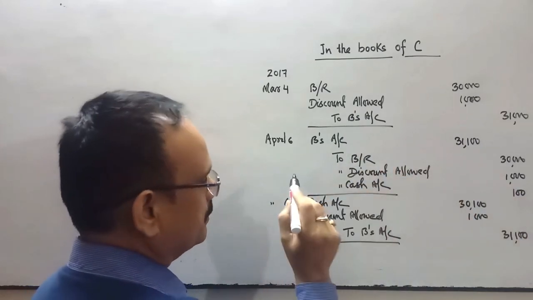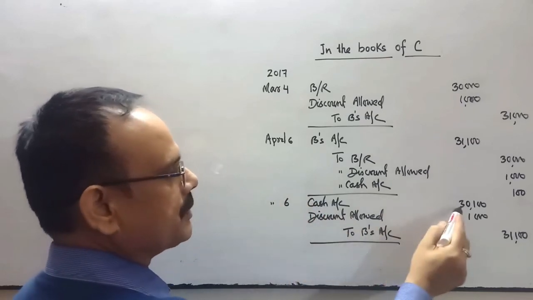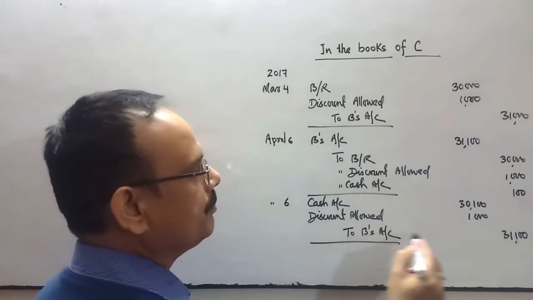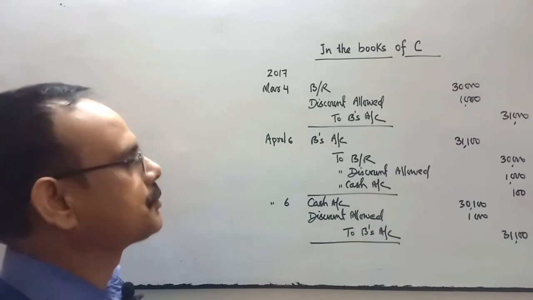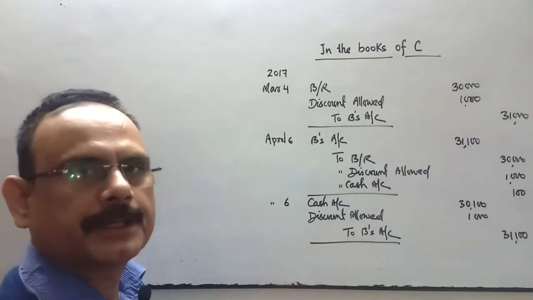And finally B paid the amount to C 30,100. It means 1,000 is again the discount allowed to B's account. So these are the entries in the books of C. Okay. This is for the final settlement of account.